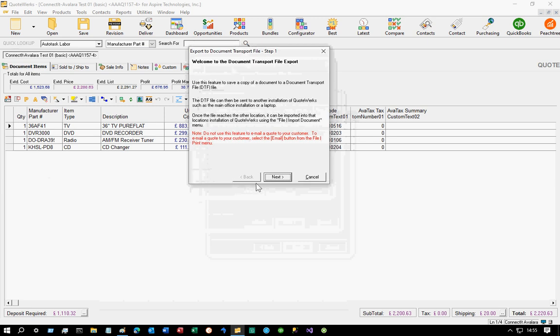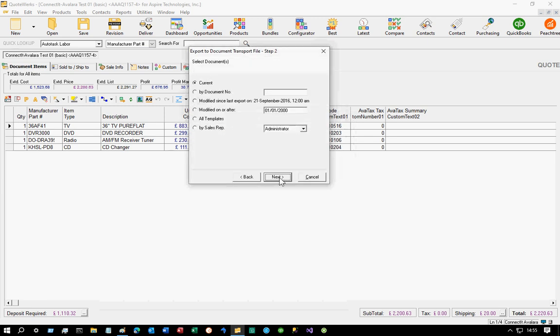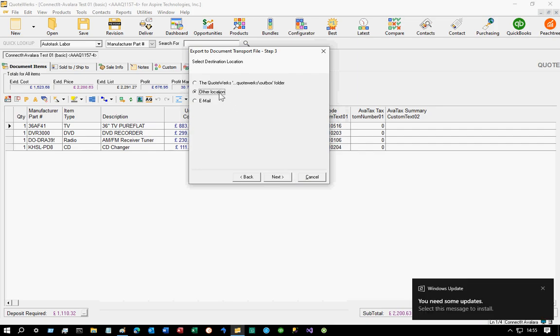Step 1, I'm just going to hit Next. Step 2, I'm going to select Current because that's the one that I just opened, the one that I'm having a problem with. I'm going to hit Next. I usually suggest you go for Other Location. Then you can save it to your Downloads folder, your desktop, somewhere convenient that you know where you're going to be able to find it. Put it into the email. I'm going to hit Next.